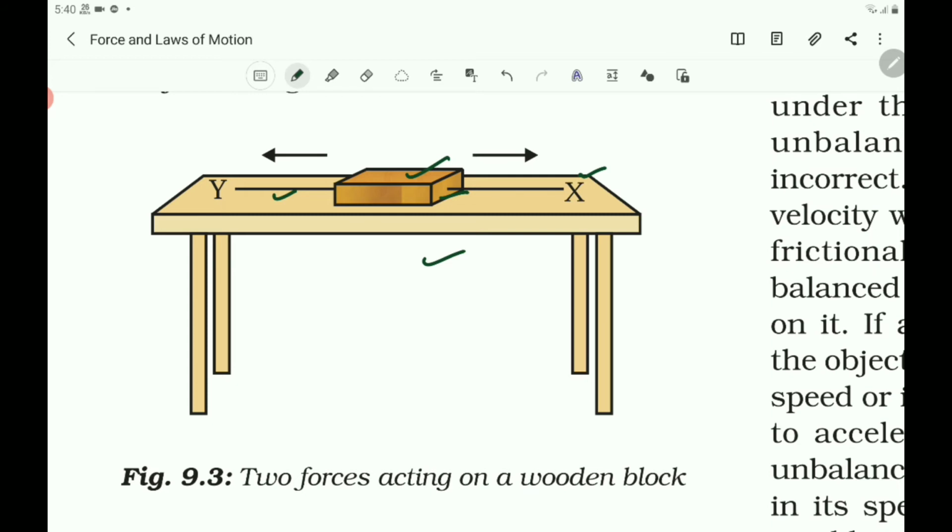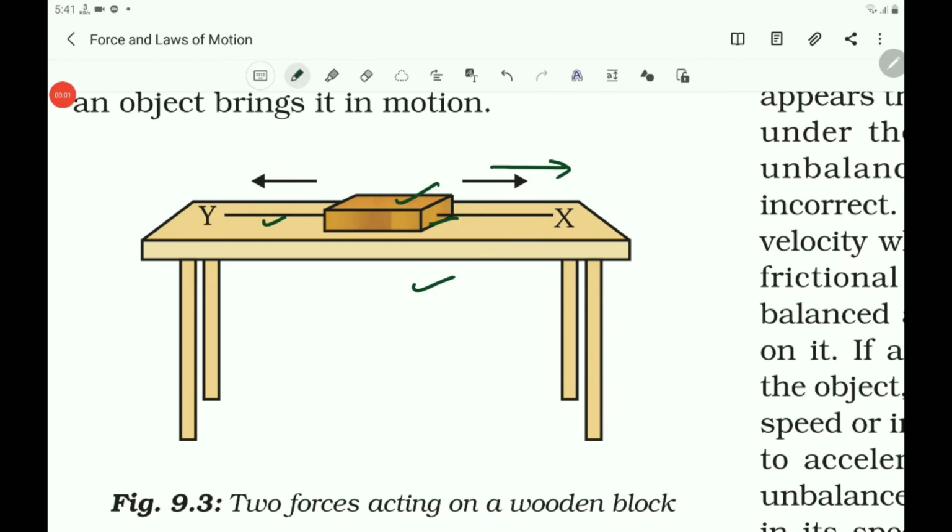If we apply a force by pulling the string X, then the wooden block moves in the direction of the applied force, that is, in this direction. The block begins to move to the right because the force is applied by pulling the string X. If we pull the string Y, the block moves to the left.